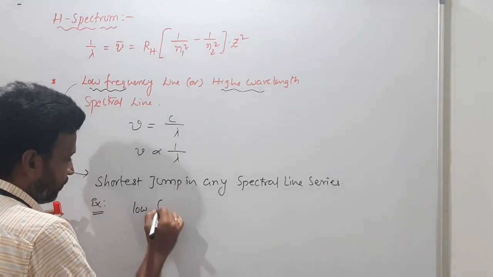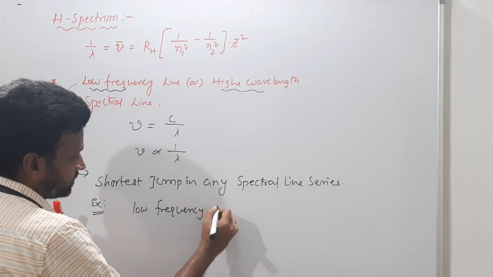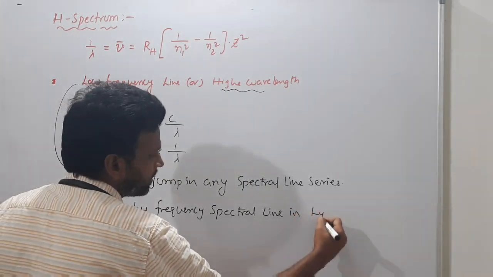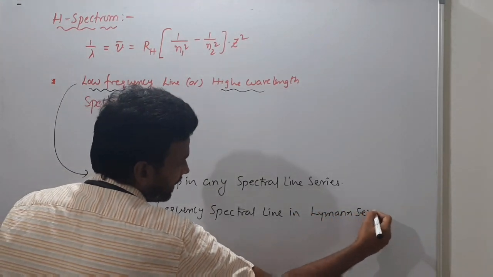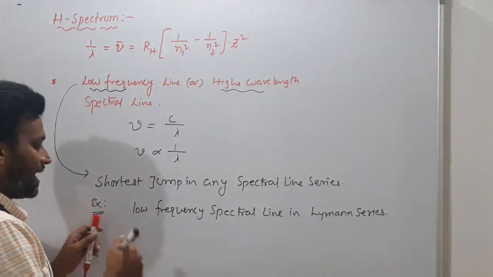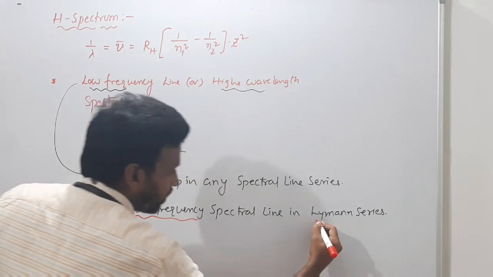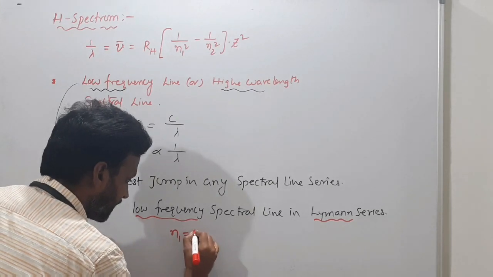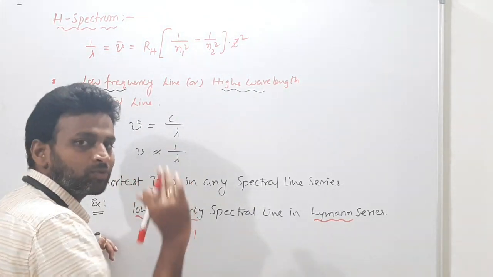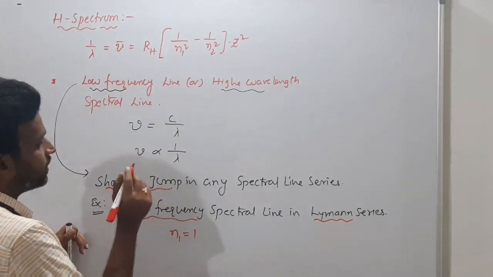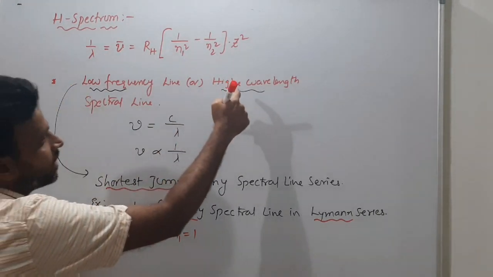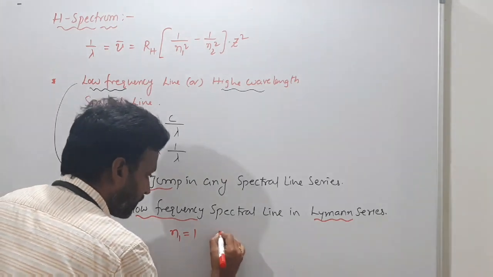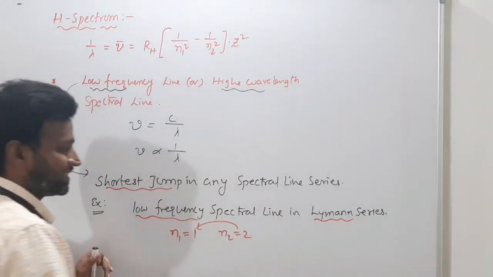So low frequency spectral line in Lyman series. In the Lyman series, which spectral line has low frequency, I am asking. For Lyman series, n1 is 1. Lyman series means n1 is 1. So the shortest jump will have the lowest frequency or highest wavelength, I told you. So what will be the shortest jump in Lyman series? From 2 to 1 will be the shortest.